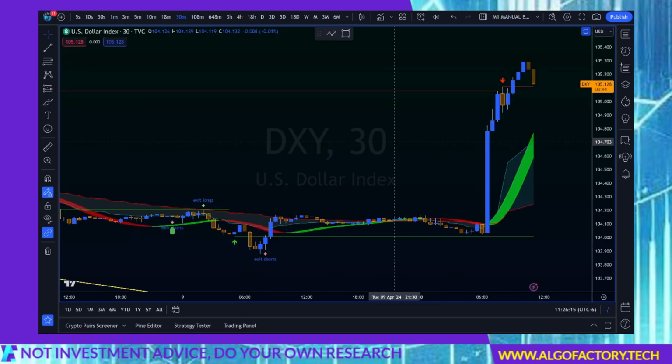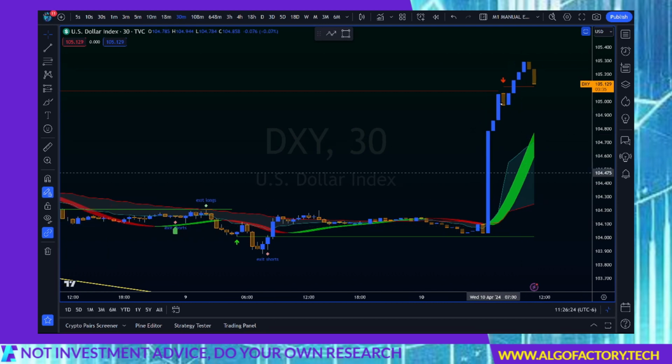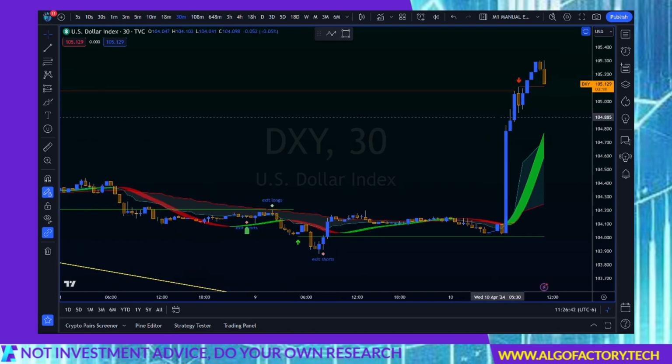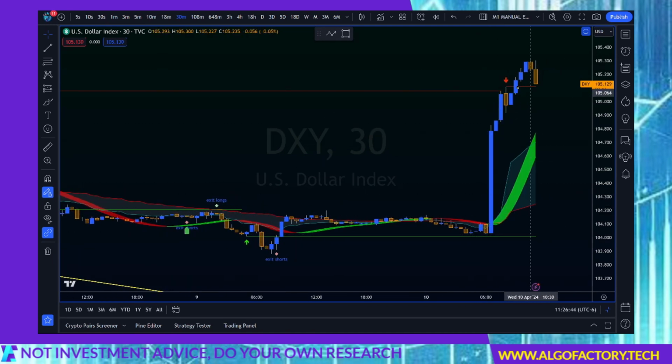Okay, so this is the DXY, the dollar index. This is a measure of the dollar in relation to other currencies like the euro and so forth, right? To be precise, I believe it's the euro, the British pound, Japanese yen, perhaps a little bit mixed in there for the New Zealand, Australian dollar, Canadian dollar, all the majors more or less in different amounts. So you're looking at the dollar compared to those. I don't trade this, but it's a useful tool for looking at what is happening, especially on the macro. Okay, so this big move up is a result of the news today, right?